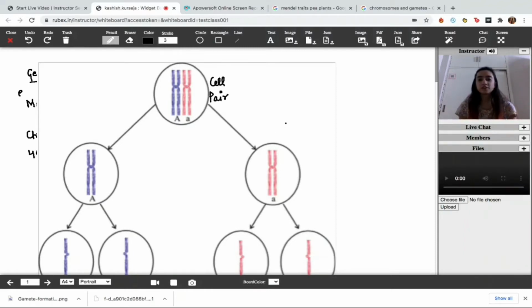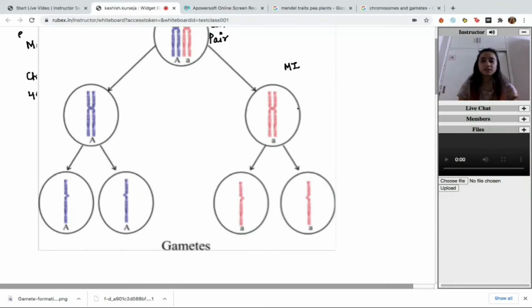Now it undergoes the first division, which is meiosis 1, which reduces the number. And then if you see, it undergoes another sequential division, that is meiosis 2. You don't have to get into the details. And you can see that there are four gametes formed, each with half the chromosomal set, that is 23 chromosomes. This is one of the prerequisites for learning about monohybrid crosses.